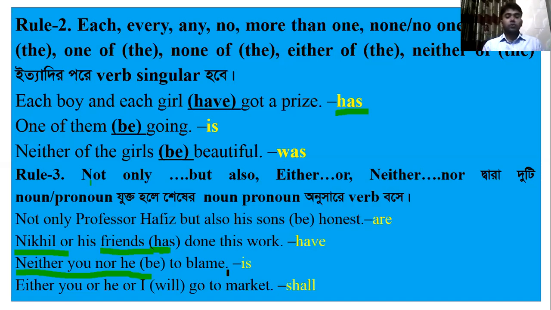Here again the same thing happens. The noun or pronoun very near the verb is he, and before it, a little farther, is you. So we have to follow this he, according to the tense: he is to blame.